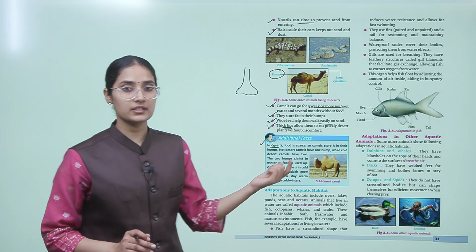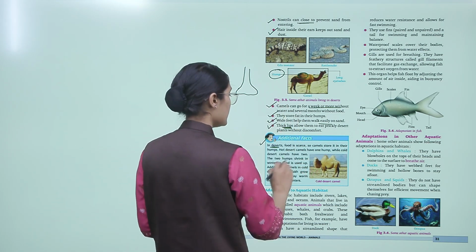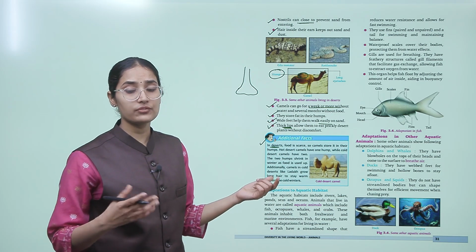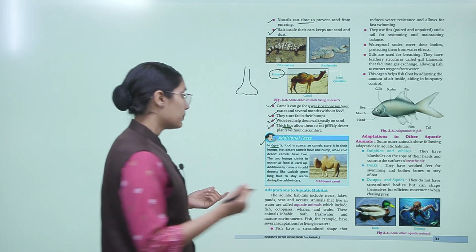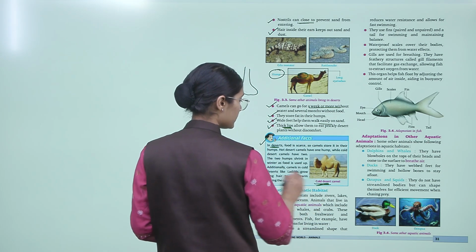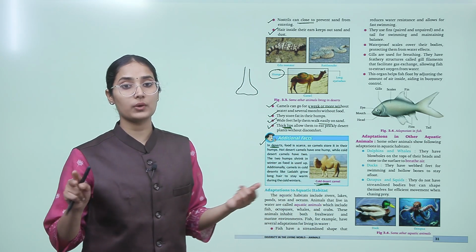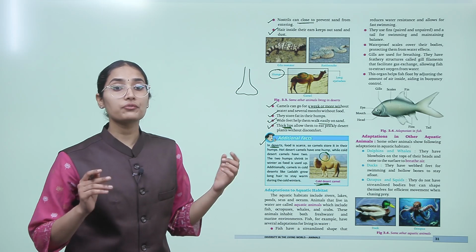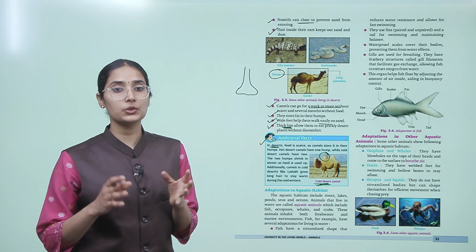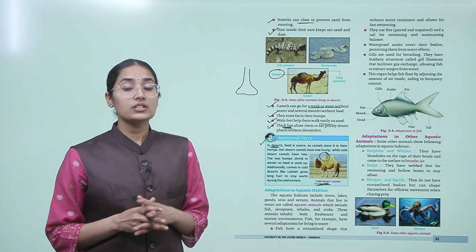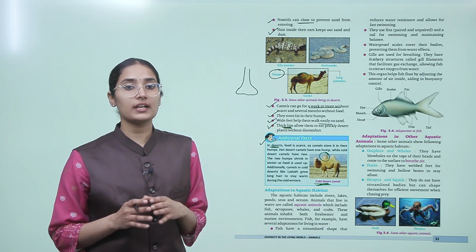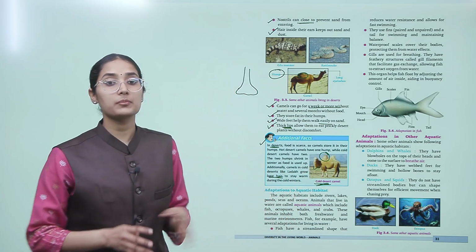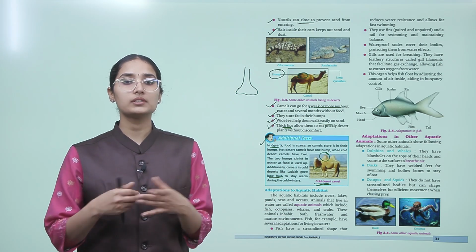So see, in the hot desert they have a hump, right? Just like this, and this stores their food for the whole summer. But if we talk about the cold desert, the camels in the cold desert have two humps, and in the winters one of these humps gets shrunk because the food in the winter gets used up. Now additionally, the camels that live in the Ladakh region have long hair just like this, right? This helps them to stay warmer in those cold deserts.